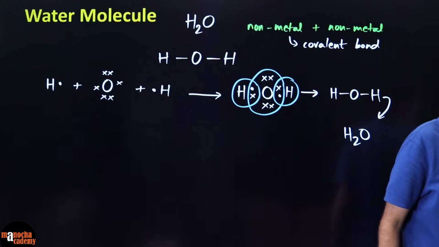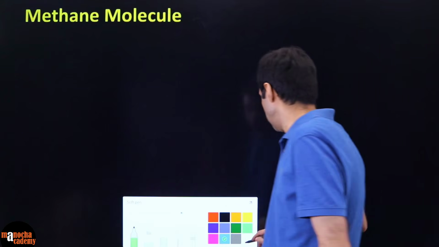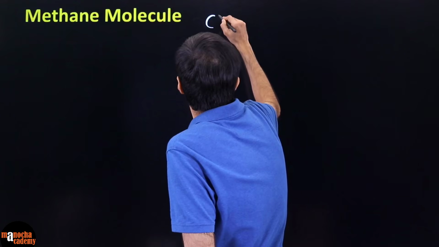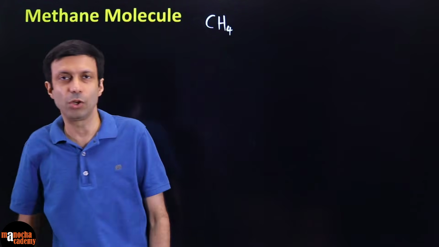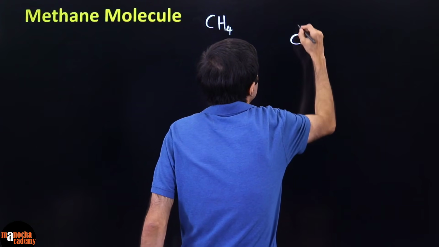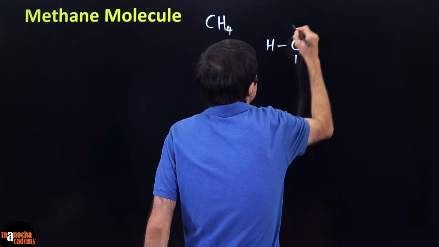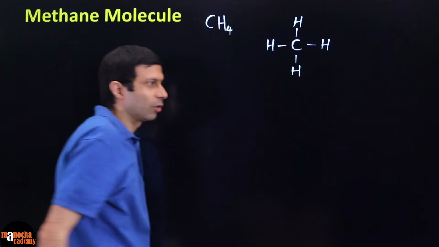There you go. If you look at the methane molecule, how does the methane molecule look like? So methane is involving carbon and hydrogen, so it is CH4. Carbon has valency of 4, so we know carbon can have 4 bonds around itself, and hydrogen can have only 1 bond. So we know the structure is going to look like this.